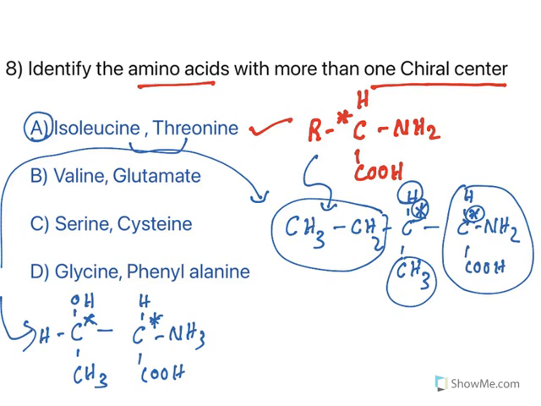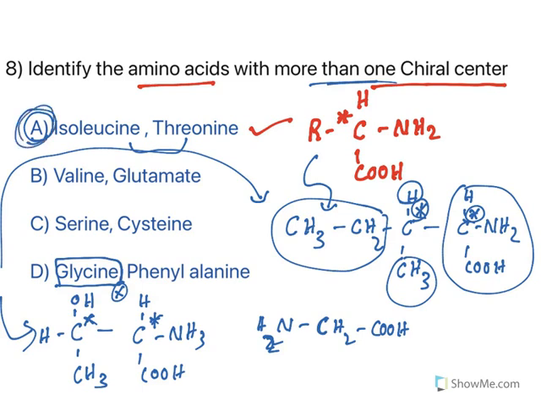Remaining ones are not like that. In fact, glycine has no chiral center at all. If you see the glycine structure, glycine is NH2, CH2, COOH. So no carbon has 4 different substitutions. It does not have a chiral center. So the only amino acids which have more than 1 chiral center are isoleucine and threonine. Remember this. Cysteine, serine, and the others do not have it.